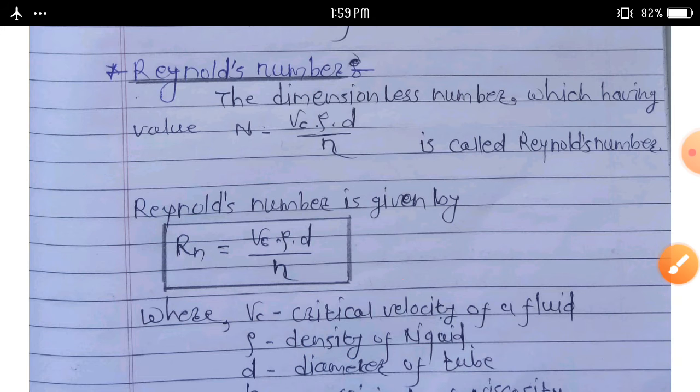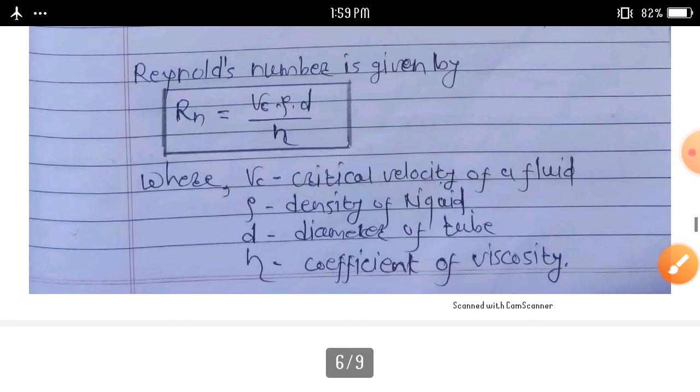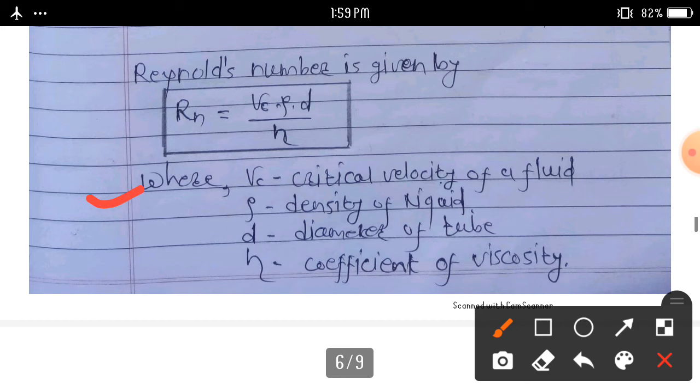Some terms are included in the Reynolds number here. First one, v_c, the critical velocity of a fluid; rho is the density of the liquid; d is the diameter of the tube; and eta is the coefficient of viscosity. Then a question asked on this topic: What is Reynolds number? Explain how Reynolds number is used to determine the nature of flow of liquid.